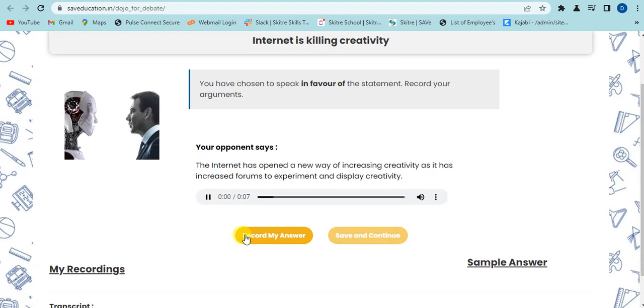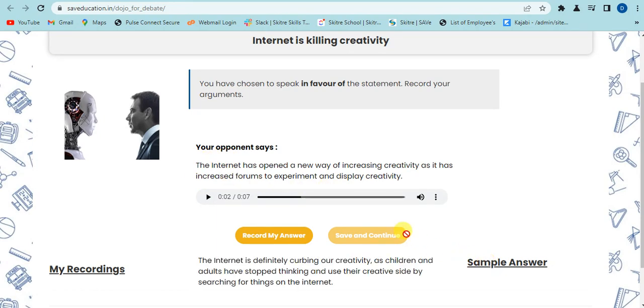As you click on continue button, a new page opens where your opponent is saying this statement, and here some sample answers are also provided for reference purposes. Then click on record my answer for recording your answer. The internet is definitely curbing our creativity as children and adults have stopped thinking.